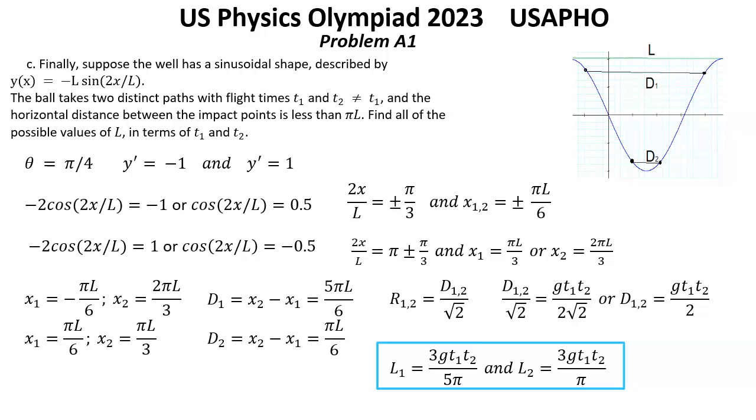That was the solution for question C, and here we finished discussion for problem A1.